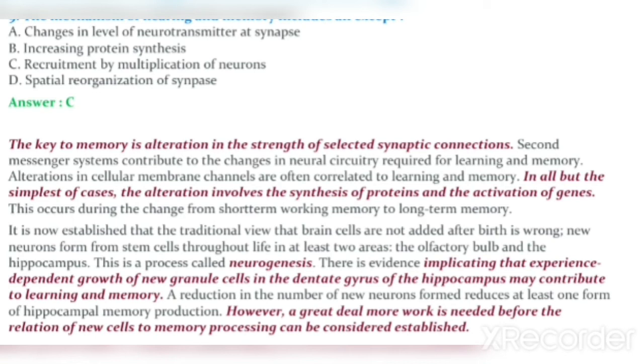However, a great deal more work is needed before the relation of new cells to memory processing can be considered established.